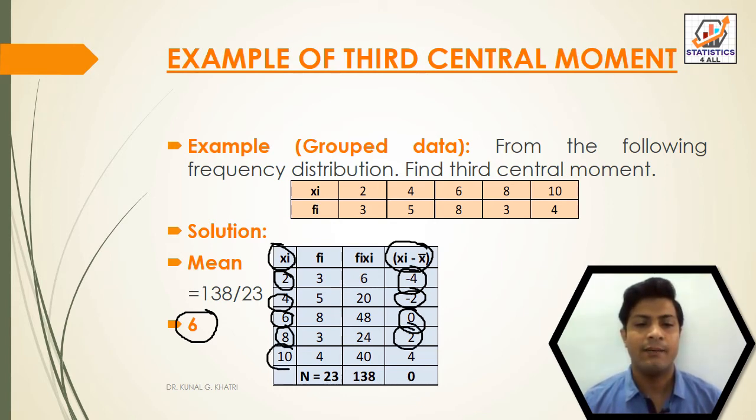And 10 minus 6, that is equal to 4. After this, we have to find the total of xi minus x bar. We get value that is equal to 0.